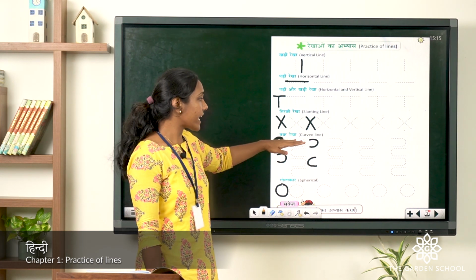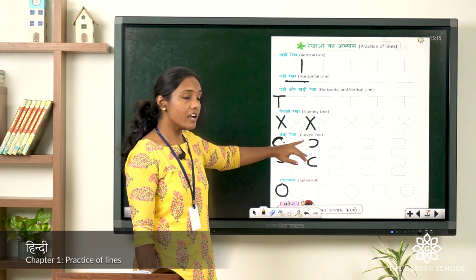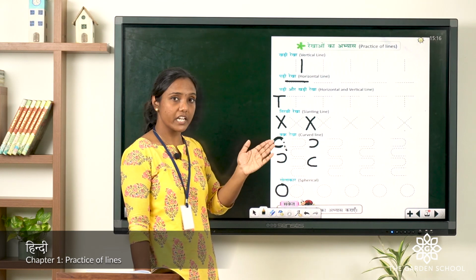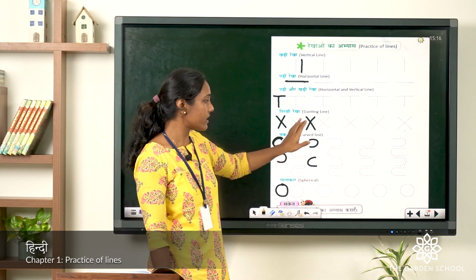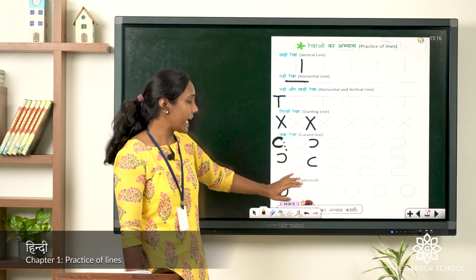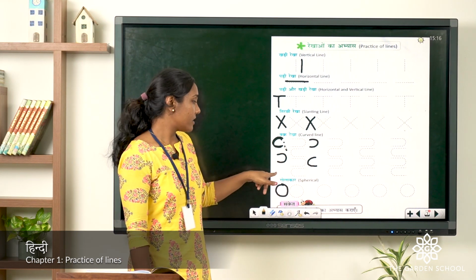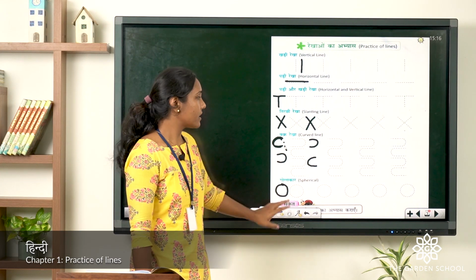Now, Vakra Rekha, curved lines are in a curved way. You can see here from the left side also from the right side, both it looks in a curved way. It's a curved line. Again, golakar, spherical, it's in round shape, okay, circle.